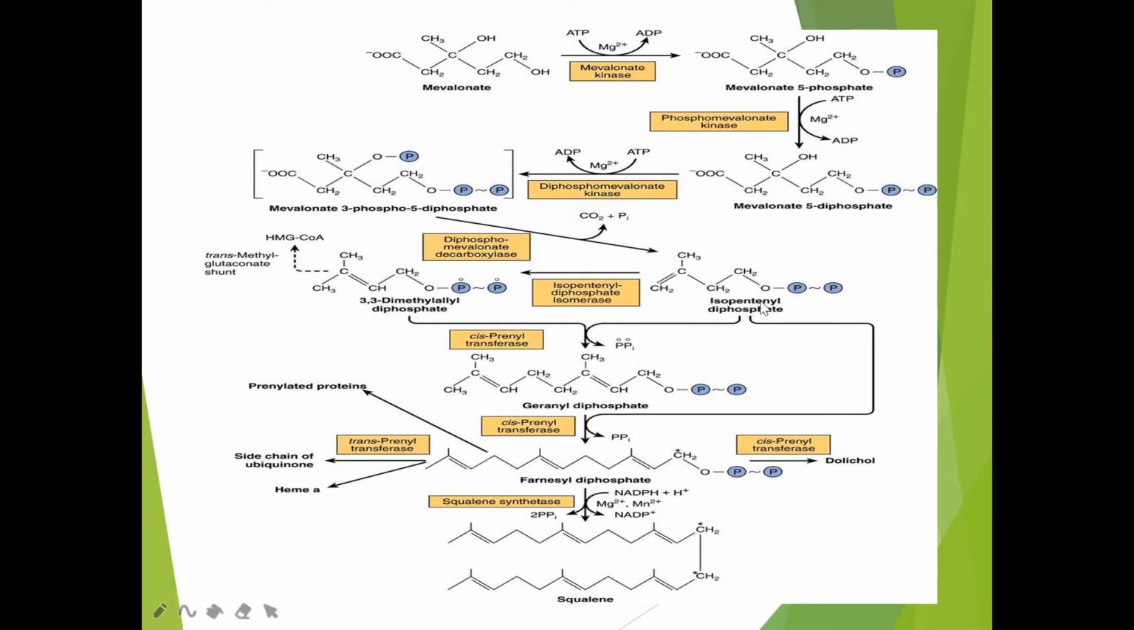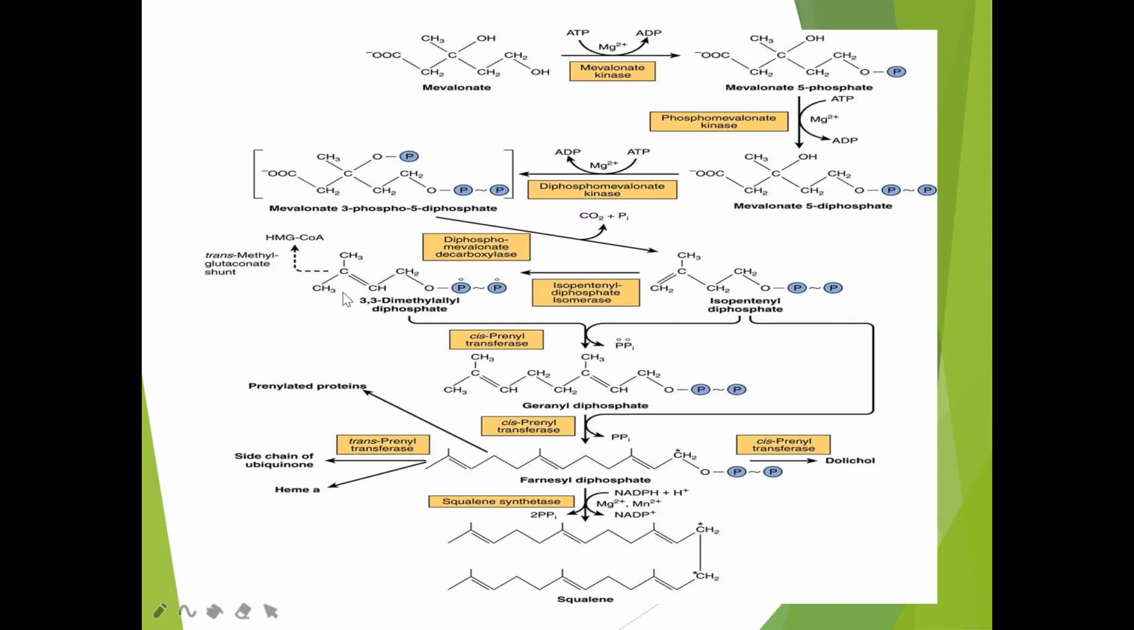So we got the product of the third stage, the formation of the isoprenoid unit. Isopentenyl diphosphate is formed. Now this isopentenyl diphosphate will undergo isomerization in the presence of the enzyme isopentenyl diphosphate isomerase.